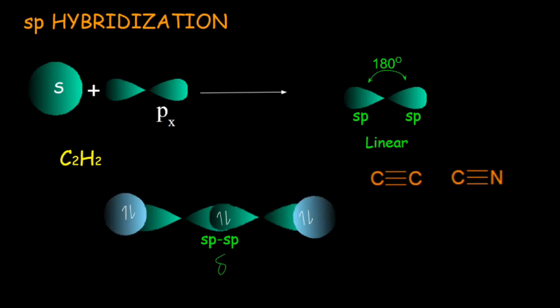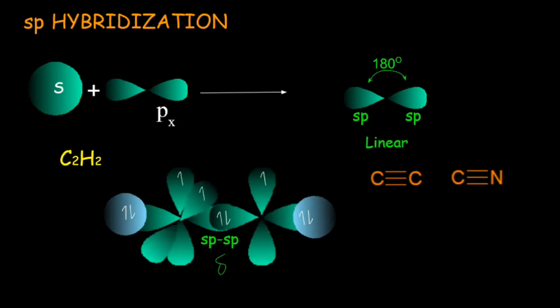Each carbon atom in acetylene has two unhybridized p orbitals with one electron in each. These orbitals overlap sideways to make two pi bonds. These pi bonds may be above or below the line joining two carbon atoms. So in alkynes, two carbon atoms having a triple bond are joined with each other via one sigma and two pi bonds. The electronic density between two carbon atoms has increased. Therefore, the hydrogens attached to such carbons are acidic in nature. So this was all about sp3, sp2, and sp hybridization.